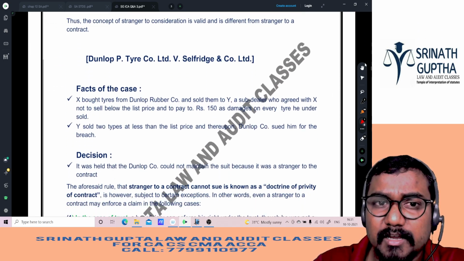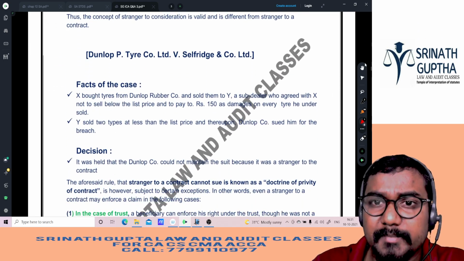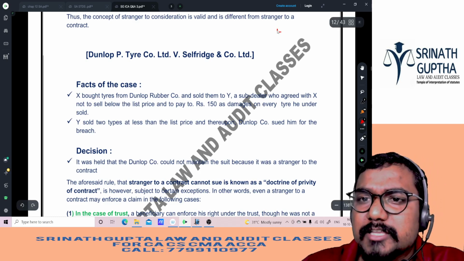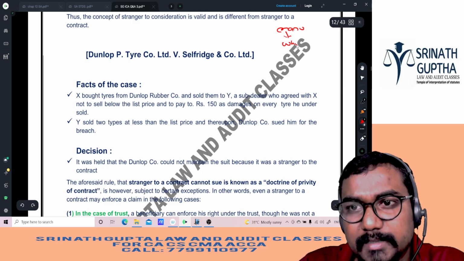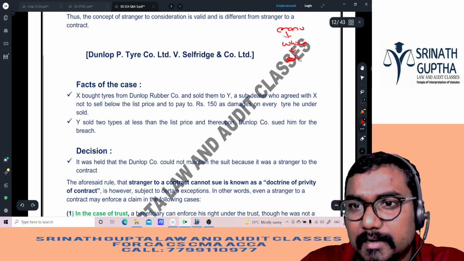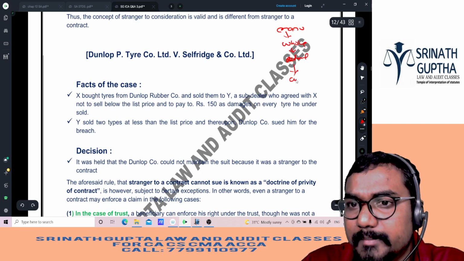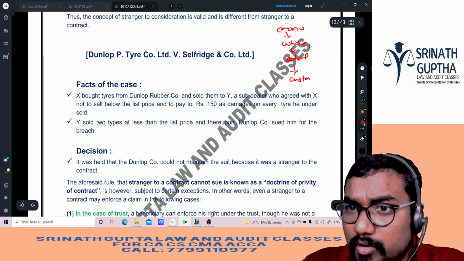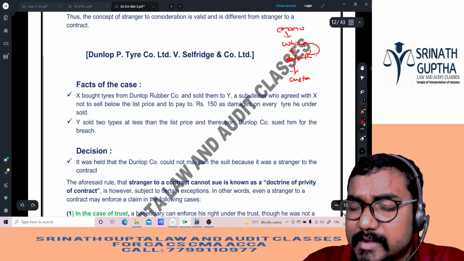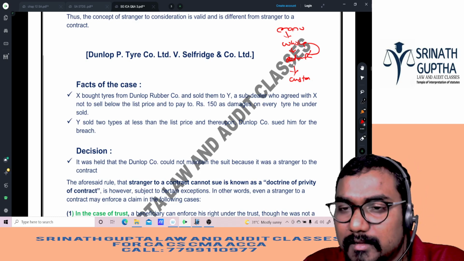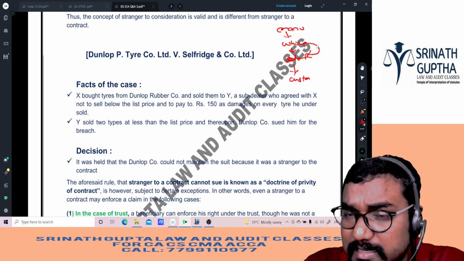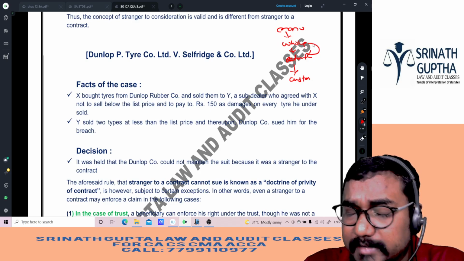We have seen a famous case, Dunlop Tyre Company versus Selfridge Company Limited. Here there will be a manufacturer, a wholesaler, a retailer and a customer. There was an agreement between the wholesaler and retailer. As per the agreement, the retailer should not sell the tyre for less than MRP.